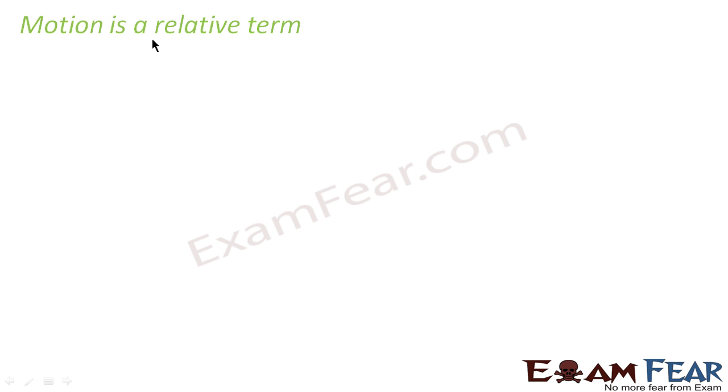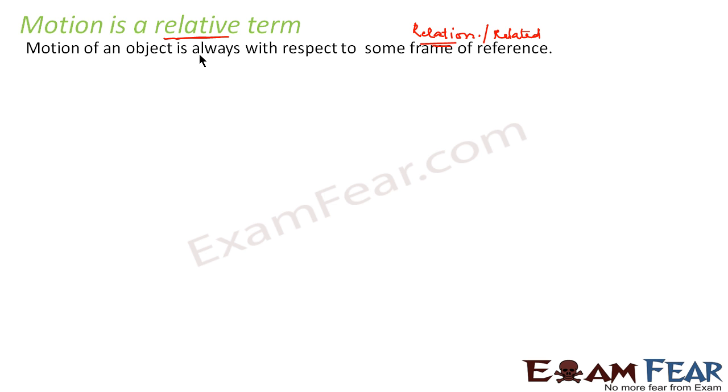Well, a very important thing to discuss when we talk of motion is that it is a relative term. What do we mean when we say relative? The term itself suggests in relation to something, or related to something. Correct? That means motion of an object is always with respect to some frame of reference. This is a very important term to remember here: with respect to some frame of reference.